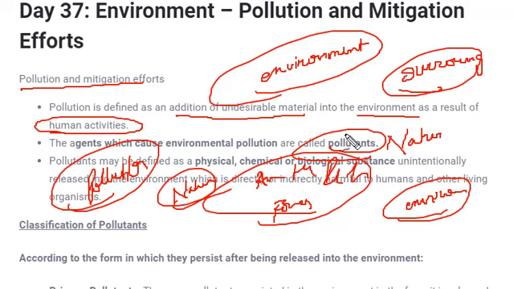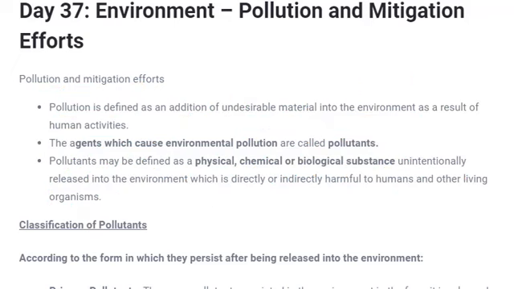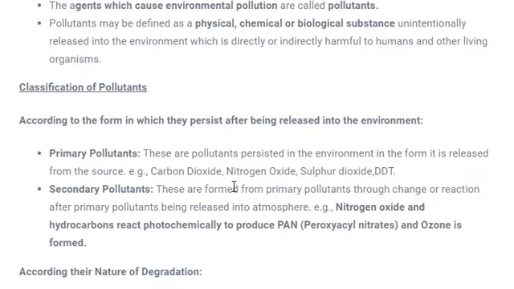So what are these pollutants? As I said, there are undesirable materials which enter into the environment causing pollution. These undesirable materials are called pollutants, and these pollutants may be physical, chemical or biological substances. It's not necessary that it would be only physical or chemical or biological, it can be any of these. Now we will study the classification of pollutants, that means on how many types the pollutants are classified.